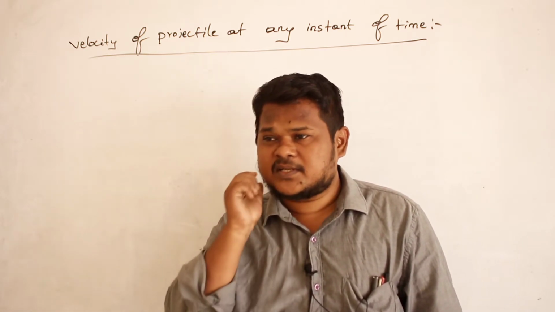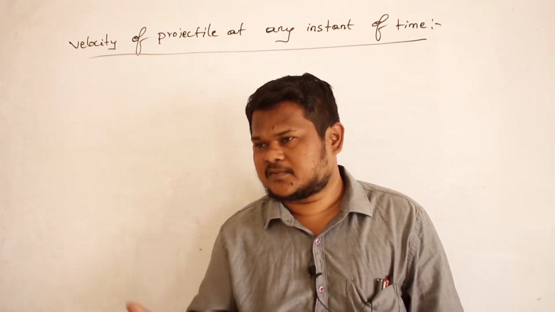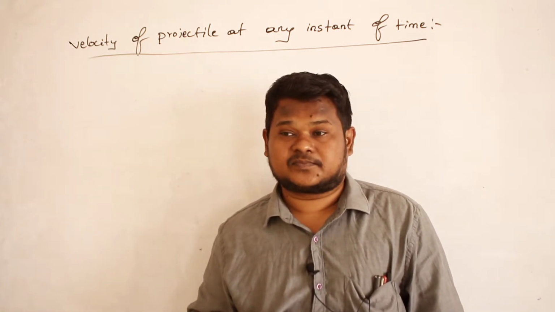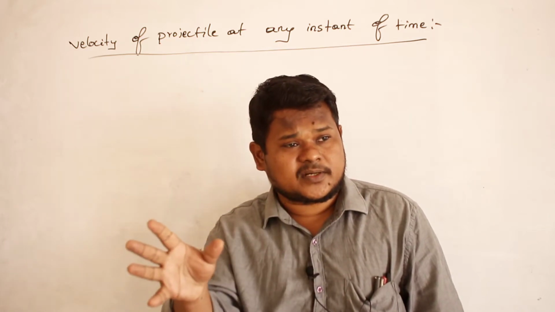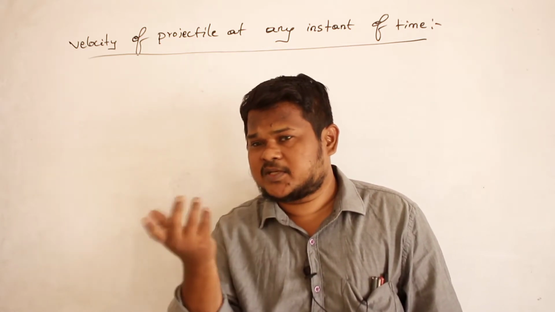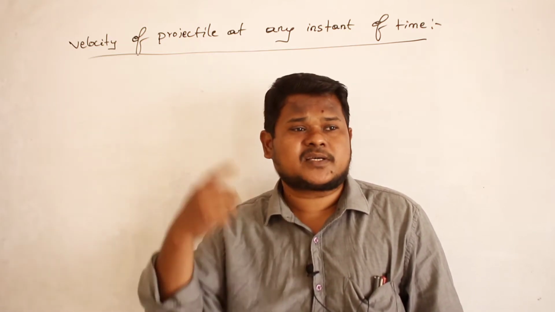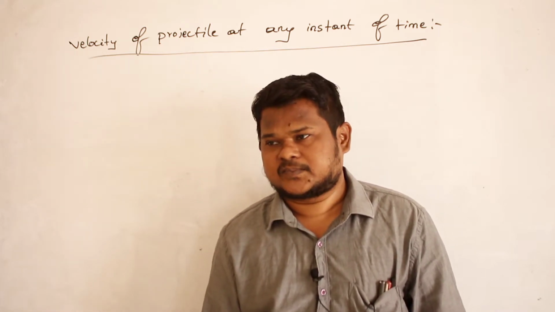For example, a question can be given like this. A body is thrown with a velocity of 10 meter per second at an angle of 37 degrees. Then find the velocity of the body after 2 seconds. After 2 seconds, velocity will definitely have changed, because even though velocity along the x-axis is not changing, velocity along the y-axis is changing. So total velocity also will change. Are you able to understand?